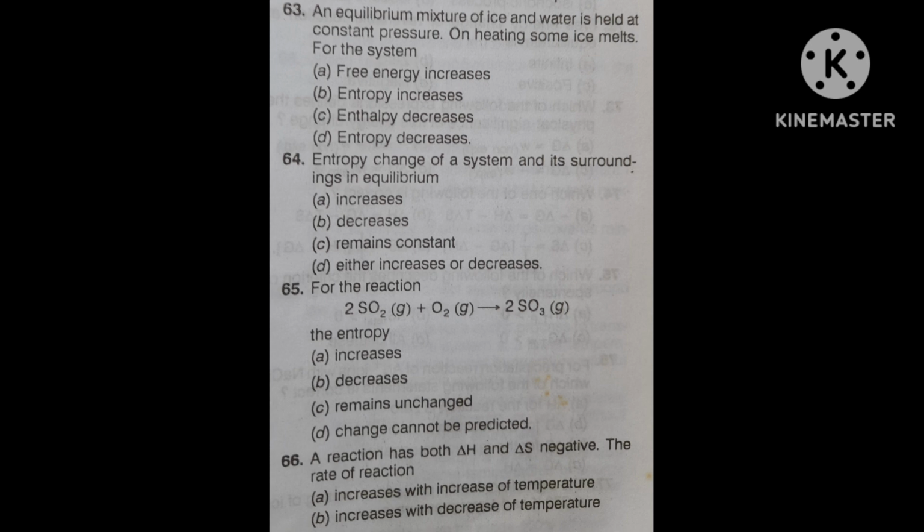Remember this: if temperature is decreased, then the opposing factor decreases. If temperature is decreased, entropy will also decrease.